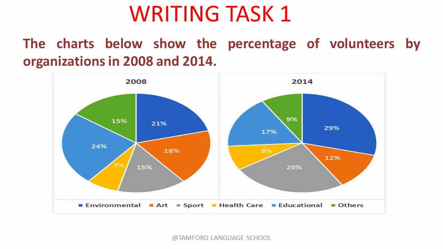So by looking at them we can see that the educational sector had the highest number of volunteers in 2008, while in 2014 the situation changed to environmental. At that time nearly 29% of volunteers used to work in the environmental sector. However, the percentage of volunteers in the healthcare sector always remained the lowest.